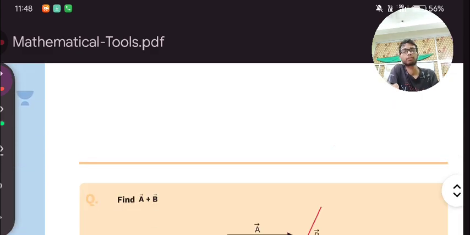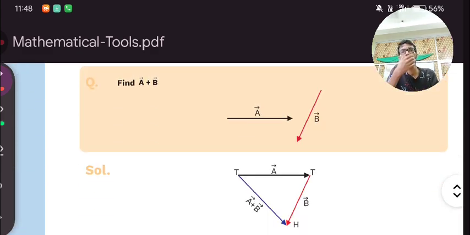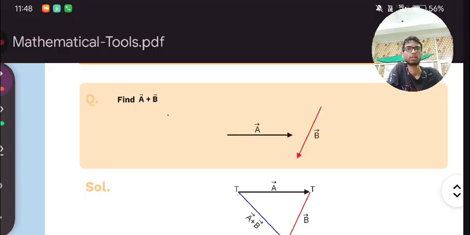Next, let's say we have the equation vector A plus vector B. Find this. The direction of this is in this way and the direction of this is in this way. We will bring this over here like that, without changing its direction. Now we have shifted this without changing its direction.